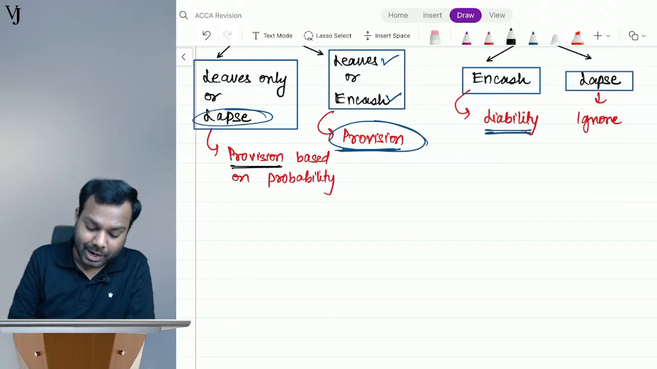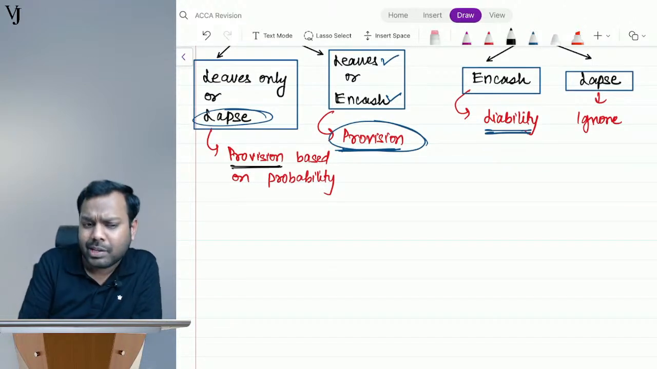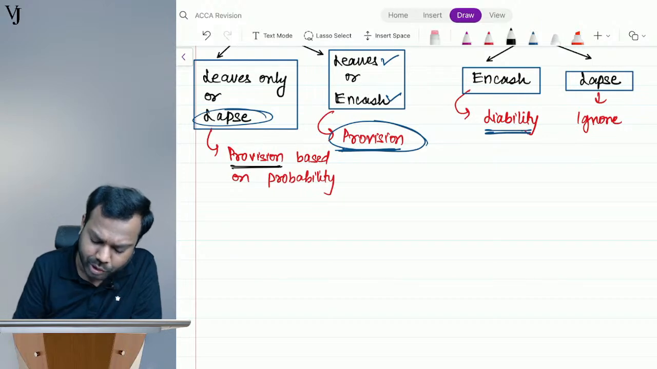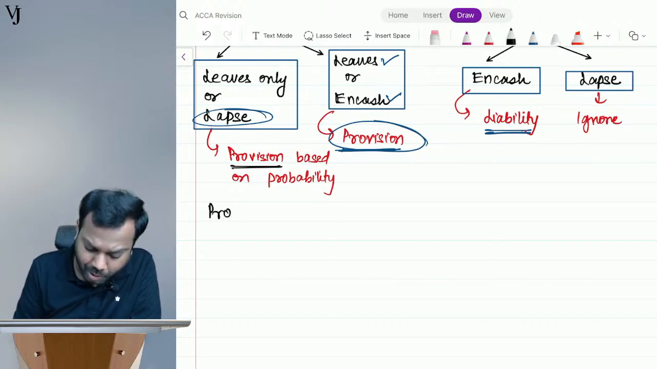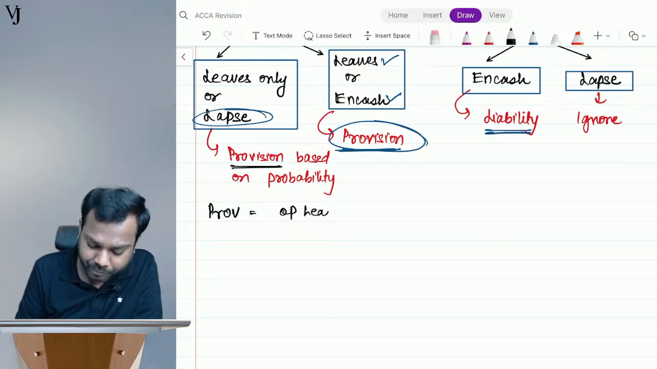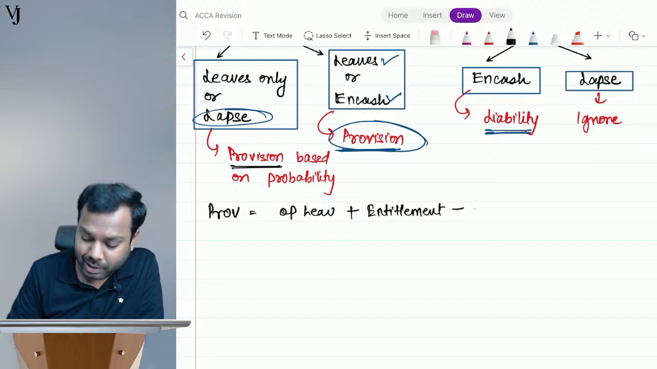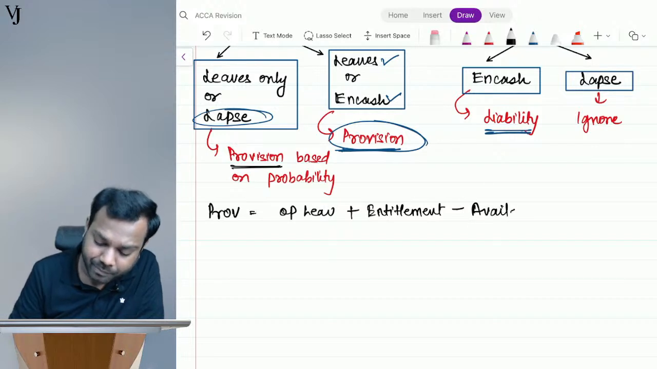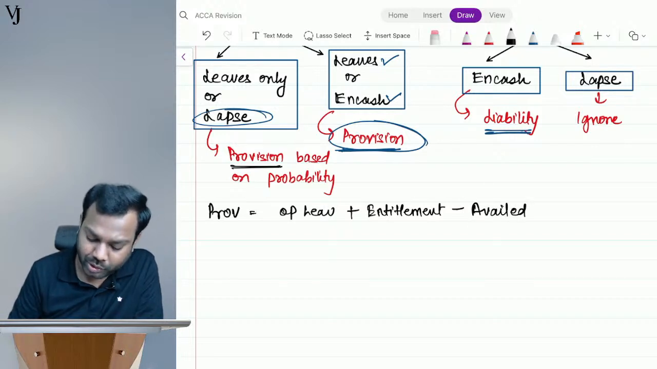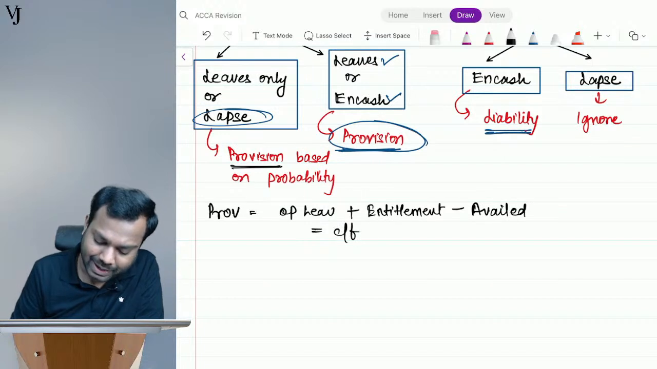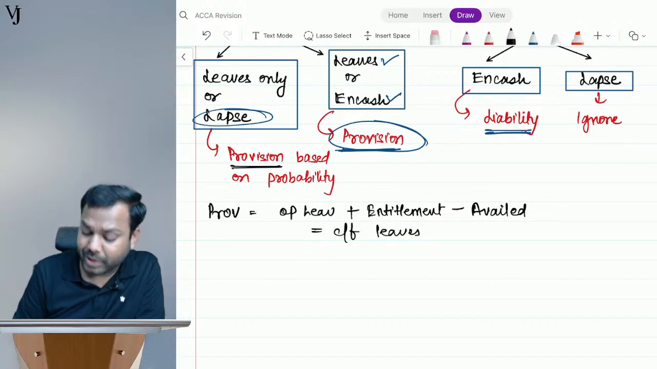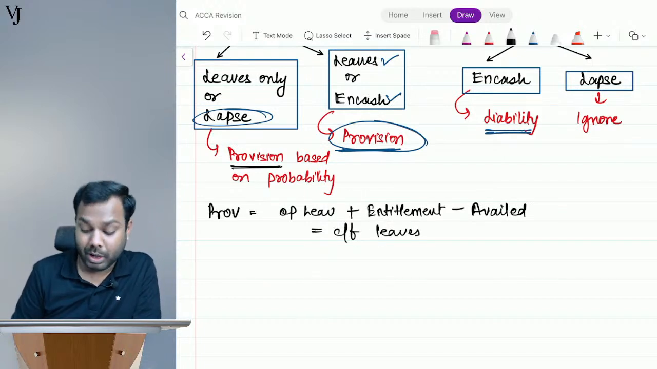Okay. Now understand how to calculate this provision of the liability. The provision amount is equal to opening leaves plus entitlement during the year minus leaves availed during the year, which equals carried forward leaves. But now again there is a concept of LIFO and FIFO.